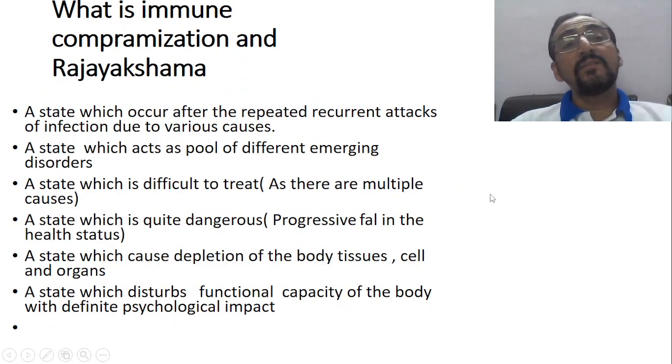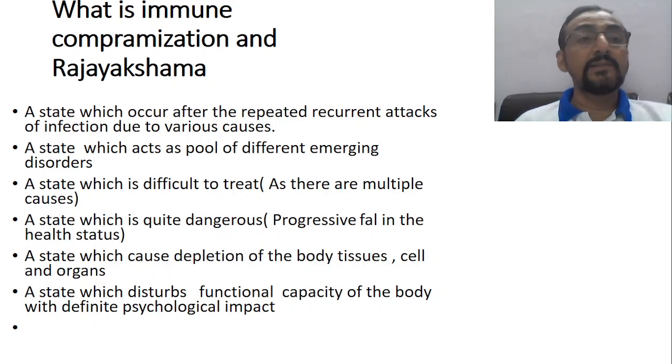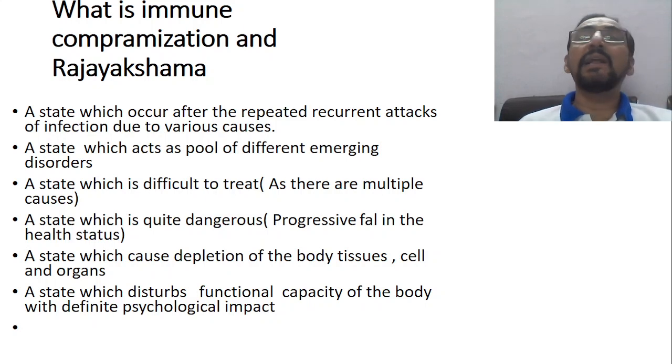Now, so what is immunocompromised state and Rajayakshma? Now we can come to a conclusion that it is a state which occurs after repeated, recurrent attacks of infection due to various causes. It may be caloric deficiency, immunological causes, dietary causes, or some of the degenerative causes.